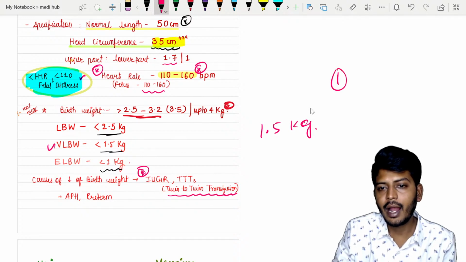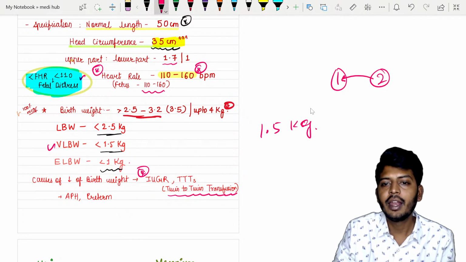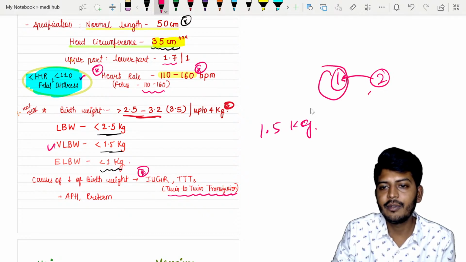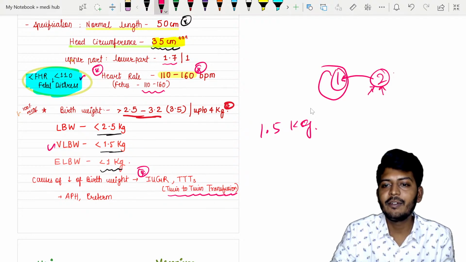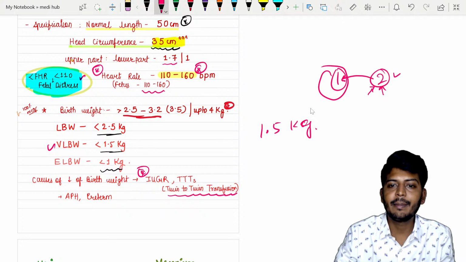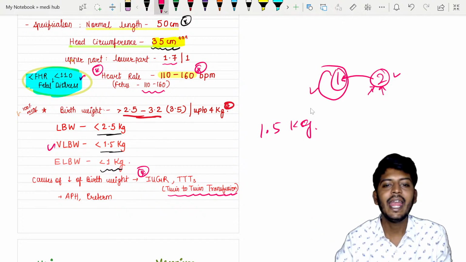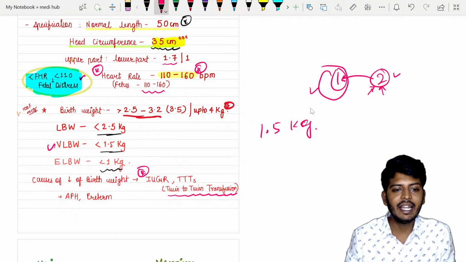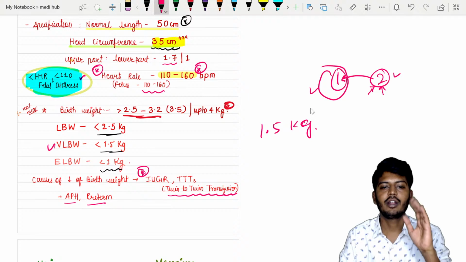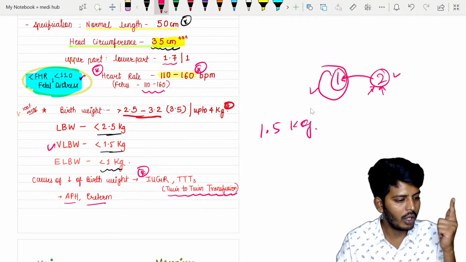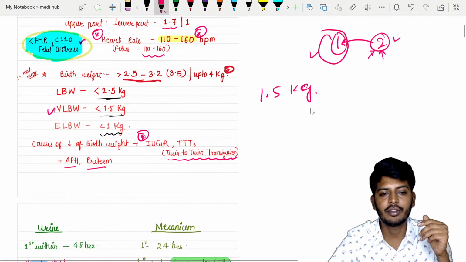There are two babies, baby 1 and baby 2. A lot of nutrition can go from baby 1 to baby 2. So one baby will grow bigger and the other will become smaller. That baby will suffer from low birth weight and the other will have higher birth weight. One baby will be macrosomic and one will be an extremely low birth weight baby. Antepartum hemorrhage and preterm labor can also be causes of low birth weight. So what are the causes? IUGR, twin to twin transfusion syndrome, APH and preterm labor.